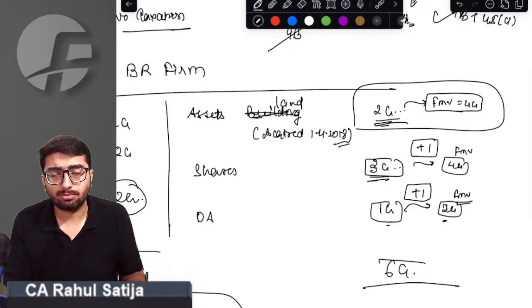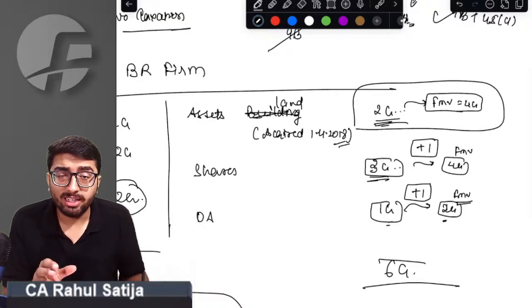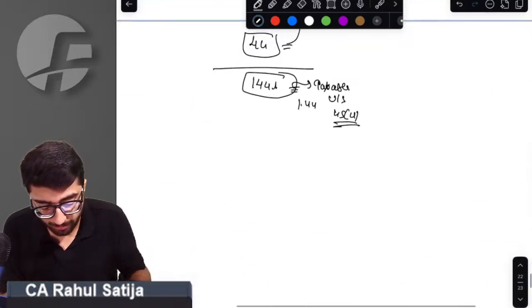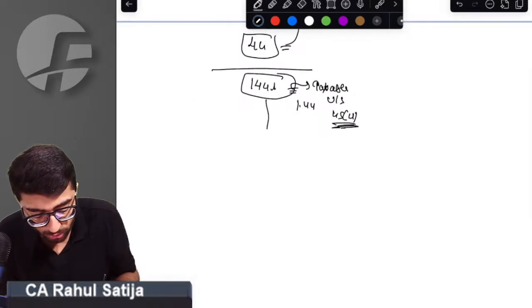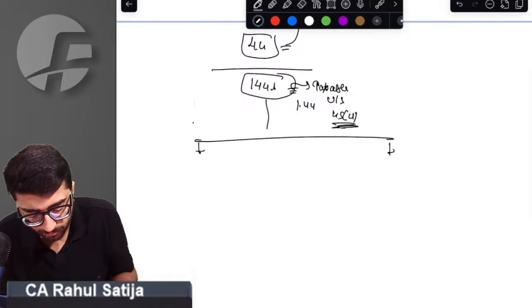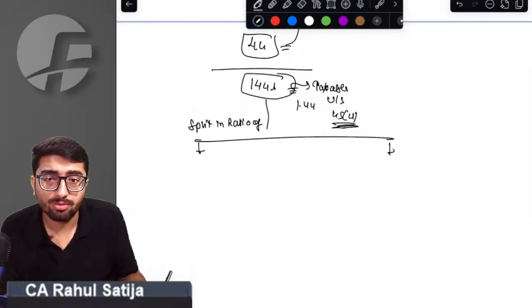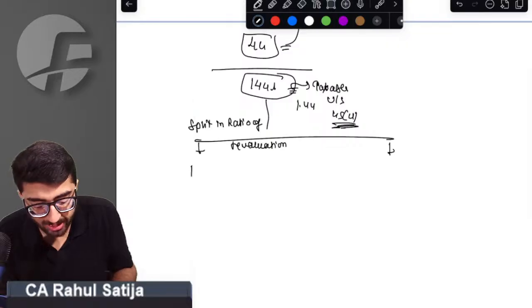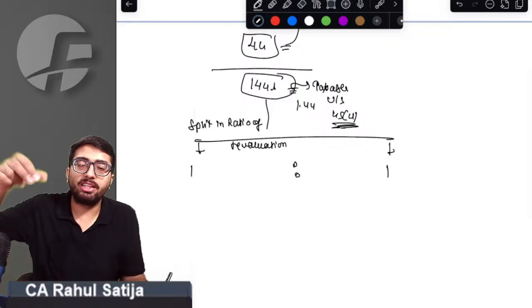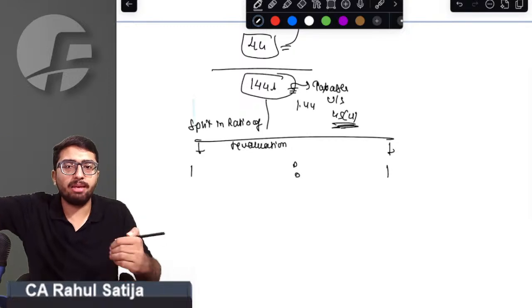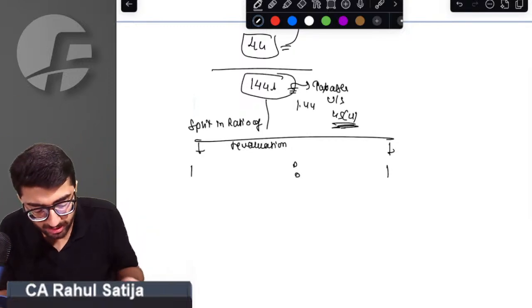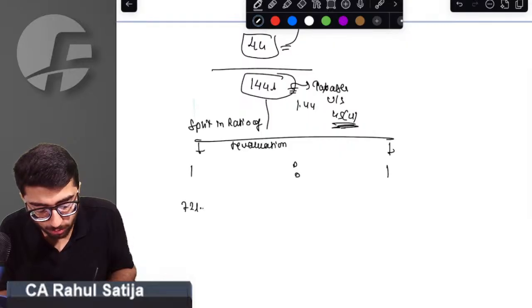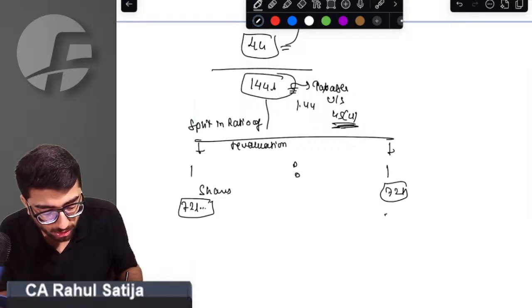The provision says whatever capital gain you have accrued under section 45(4) has to be split in the ratio of the revaluation done. In our case, the revaluation was 1:1. The increment was 1 crore rupees on shares, and the same increment was for other assets. So this has to be split in the ratio of 1:1. That means 72 lakh rupees worth of capital gain will be apportioned to shares, and 72 lakh rupees worth will be apportioned to other assets.